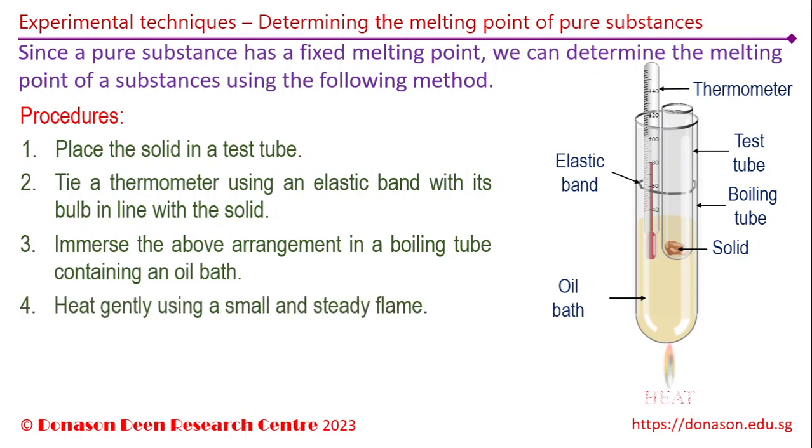Now that the setup is ready, we can start to heat up the boiling tube over a gentle flame, making sure that the heating is gradual and slow so that any melting can be comfortably observed. You may need to remove the flame from time to time if you notice that the rise in the temperature shown by the thermometer is too rapid. Keep observing the specimen. When it starts to melt or turn into a liquid, take note of the temperature.